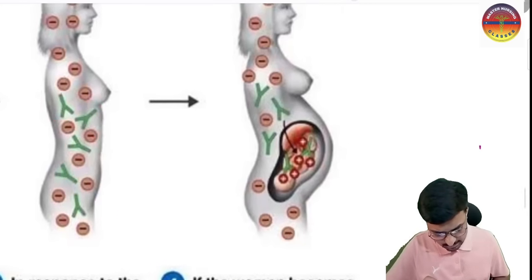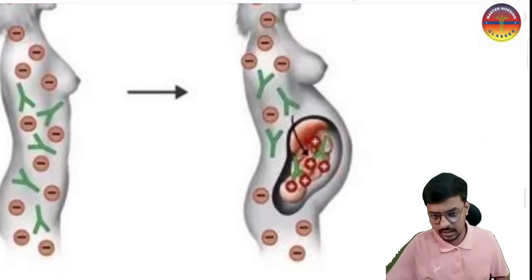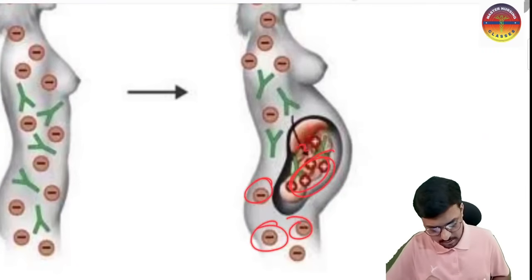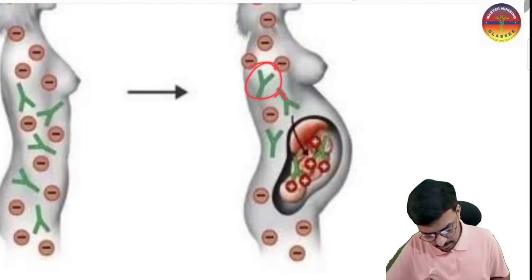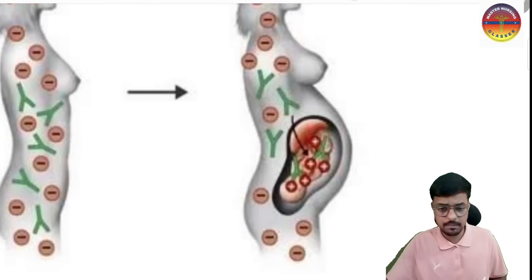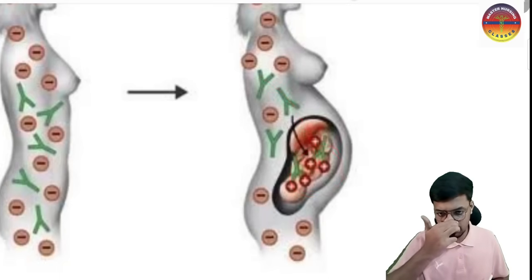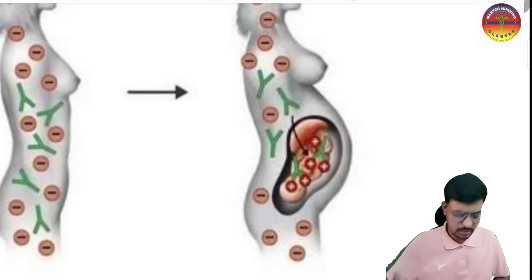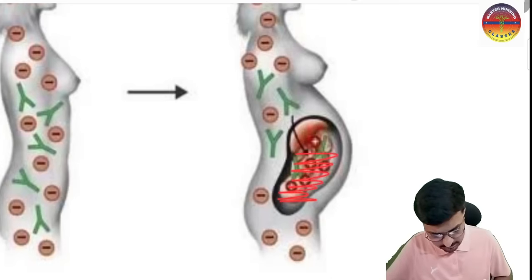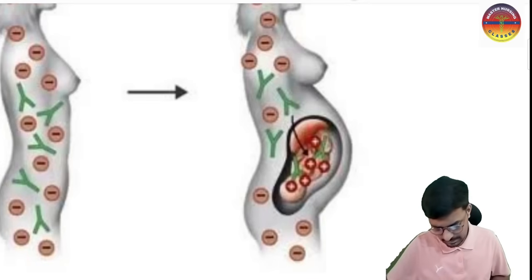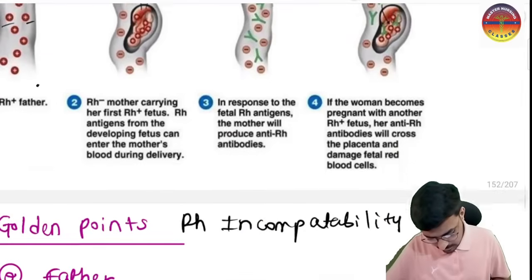When the woman is pregnant a second time, the woman is still negative and the baby is positive again. But this time in the mother's body there are antibodies formed against the positive blood. These antibodies will cross the placenta and enter the baby's body, and will cause hemolysis in the newborn. That causes RH incompatibility, or most importantly hydrops fetalis. I hope it is very clear, right? Yes sir. So this is the basic concept.